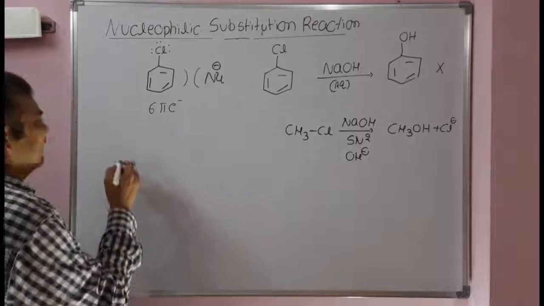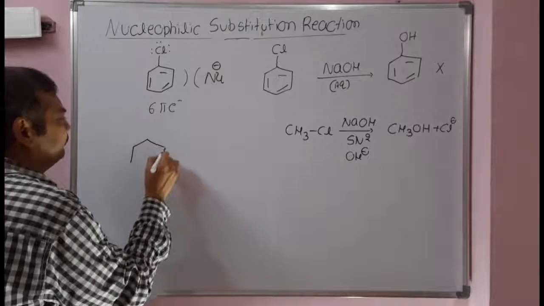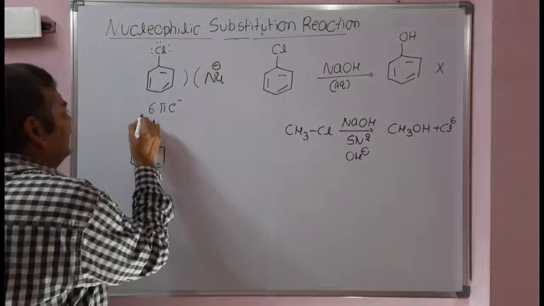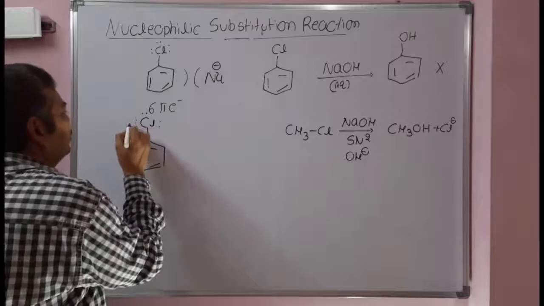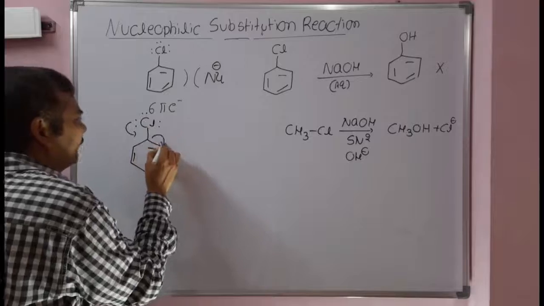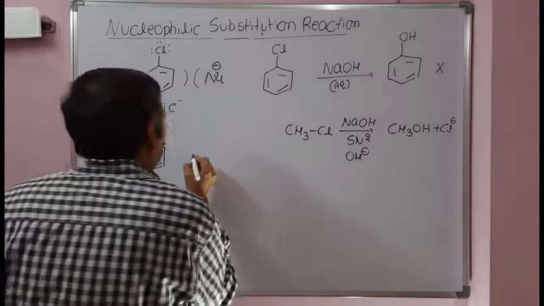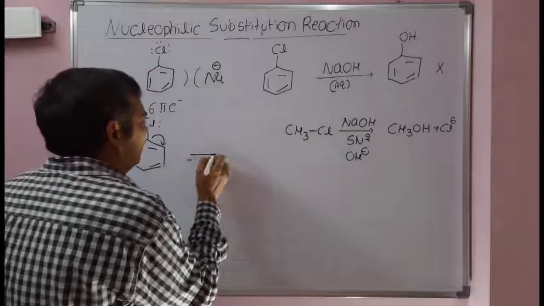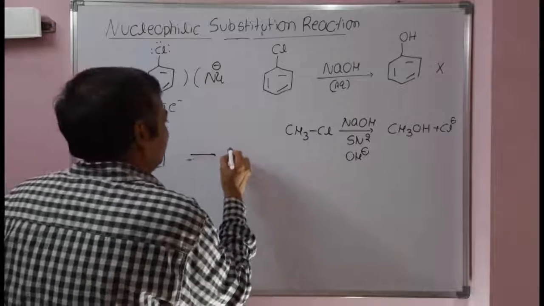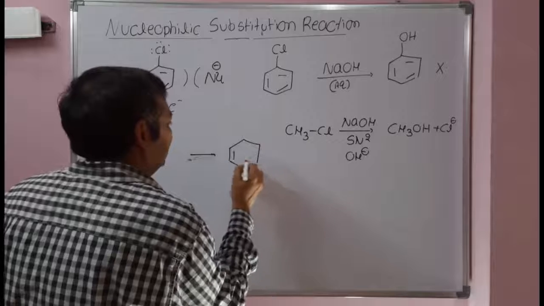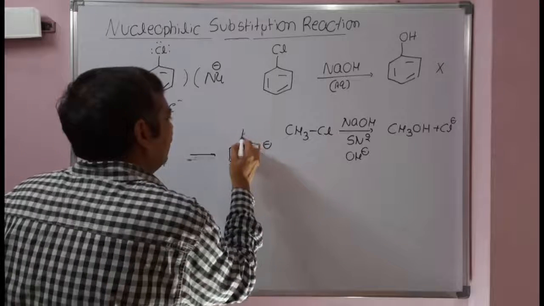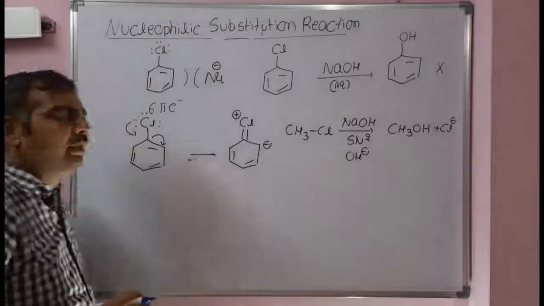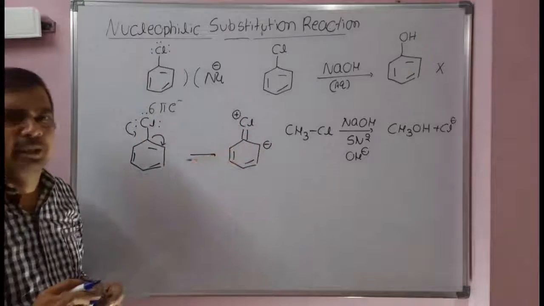The third reason is, if you take chlorobenzene, what is happening in chlorobenzene? Chlorine has 3 lone pairs of electrons, so there is a shift of electrons towards the ring. That is because of the plus mesomeric effect of the group. As a result, there is a partial double bond character between chlorine and the carbon of the benzene ring.